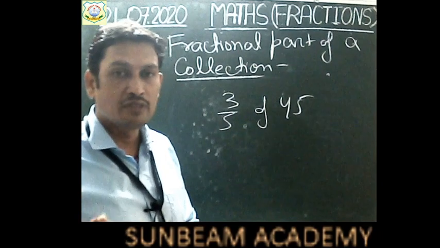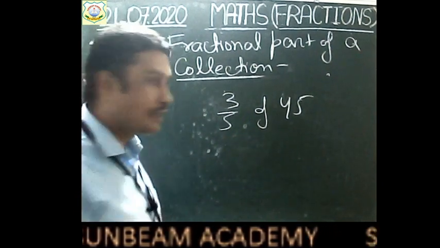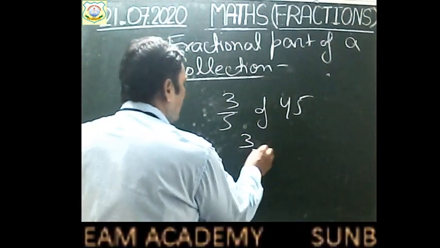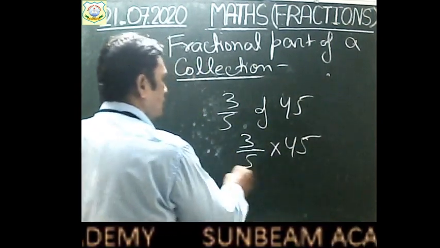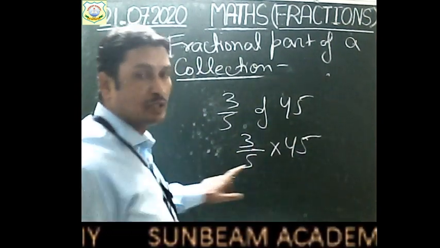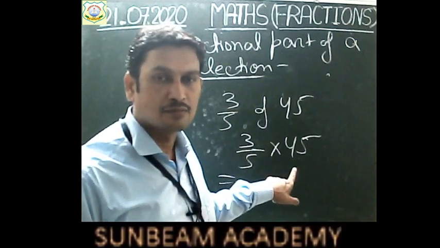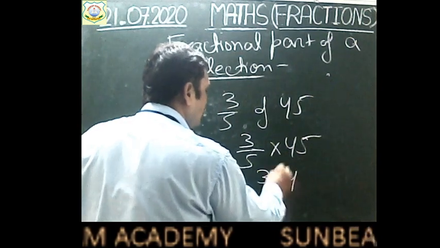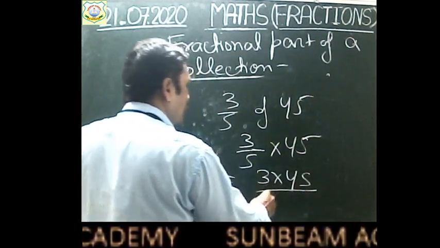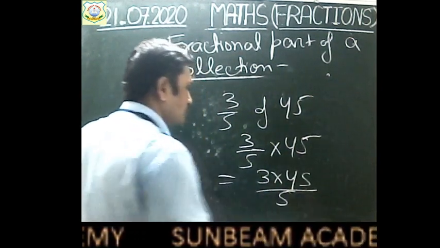What will we do? We will multiply. So multiply 3 by 5 with 45. So 45 will be multiplied with the numerator, which is 3. 45 into 3 upon 5.